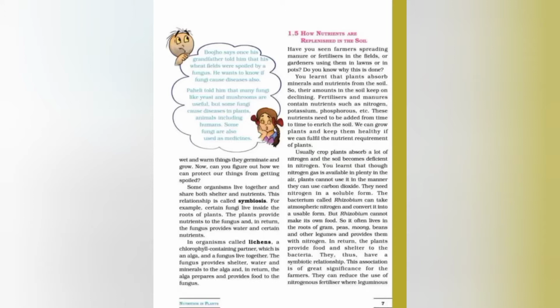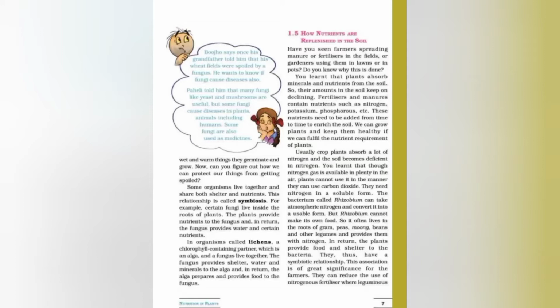So in the organism called lichen, a chlorophyll containing partner, which is an alga, and the fungus live together. The fungus provides shelter, water and minerals to the algae, and in return the algae prepares and provides food to the fungus. So this is the way of symbiotic relationship. So what is symbiosis? Symbiosis is the association in which two different types of organisms live and work together for their mutual benefit.